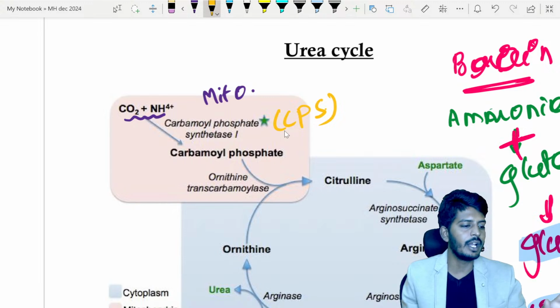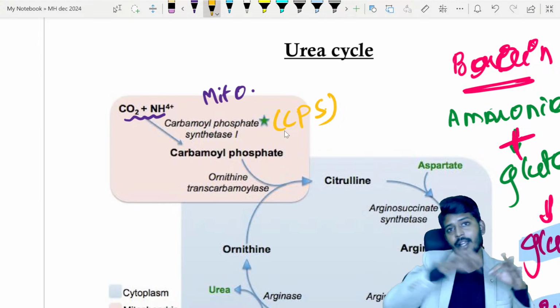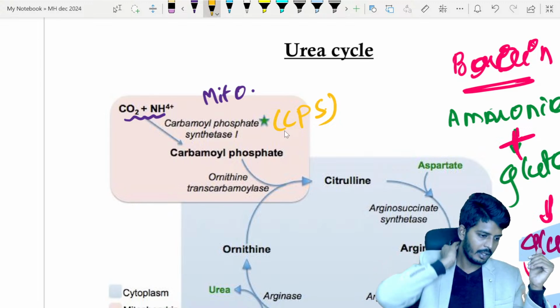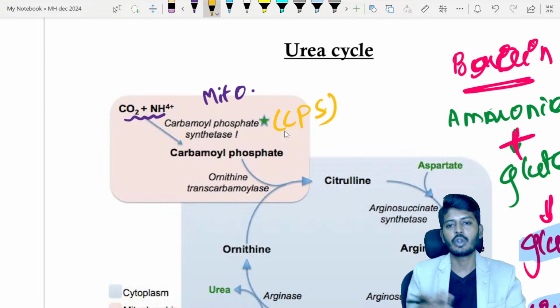So the difference is this only. Alanine is a combination of glutamate and pyruvate, whereas glutamate gets converted into glutamine. That is the difference we have. We should not get confused.